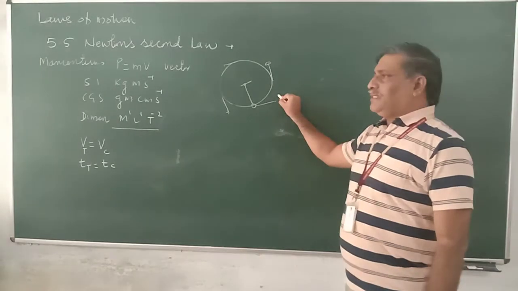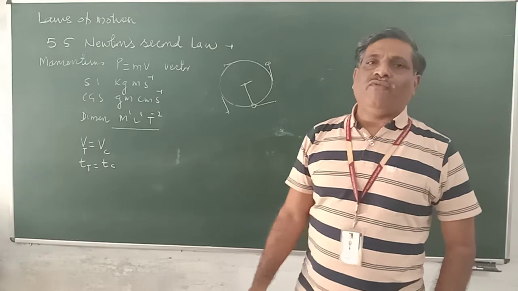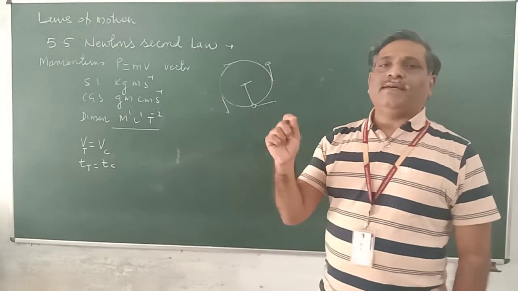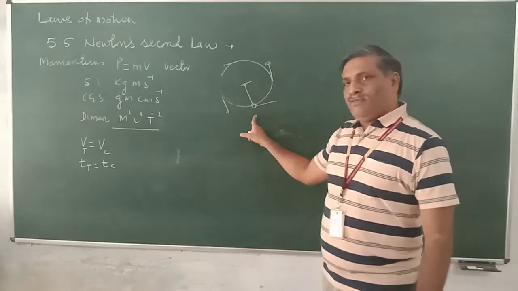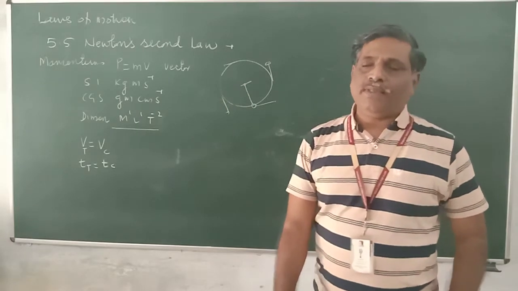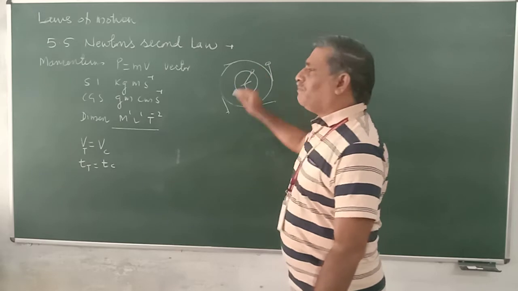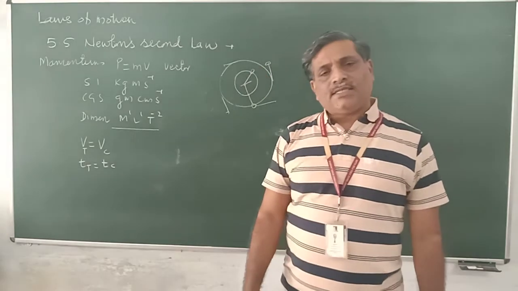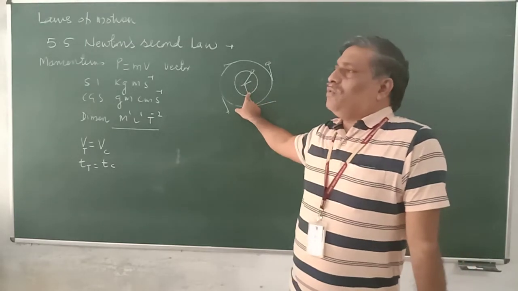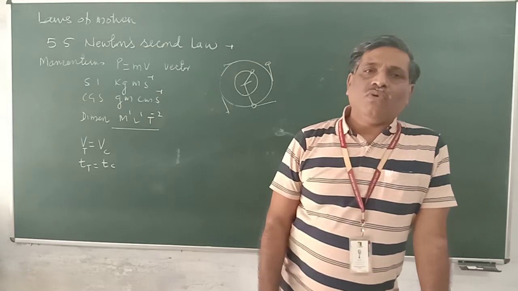If the speed is increased, then the person who is providing force to rotate this stone has to provide greater force. If the velocity is increased, more force is required. At the same time, if the radius is decreased, in such a case also the person has to provide more force.